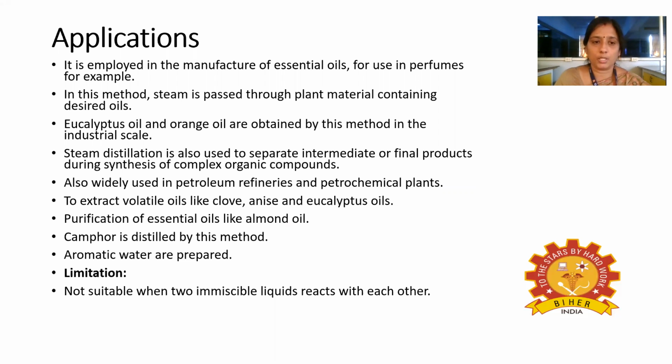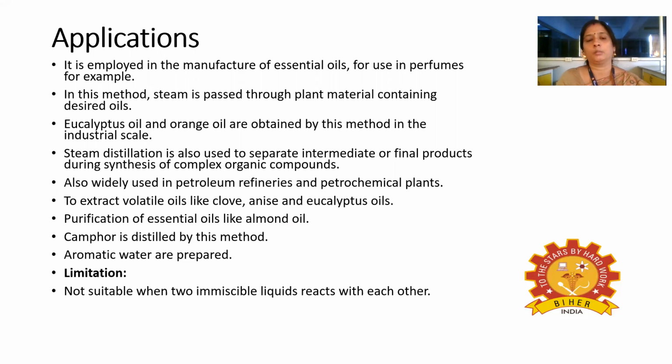It is also used in eucalyptus oil and orange oil production, in separating intermediate or final products during synthesis of complex organic compounds, and in petroleum refineries and petrochemical plants. It is used to extract volatile oils like clove, anise, and eucalyptus oil, and in the purification of essential oils like almond oil, and camphor is distilled by this method only.